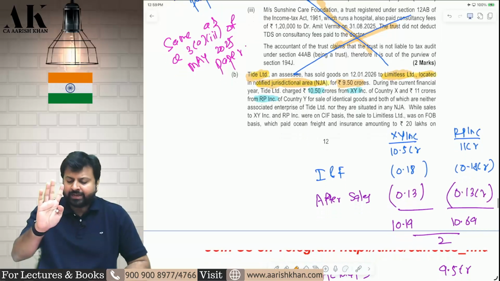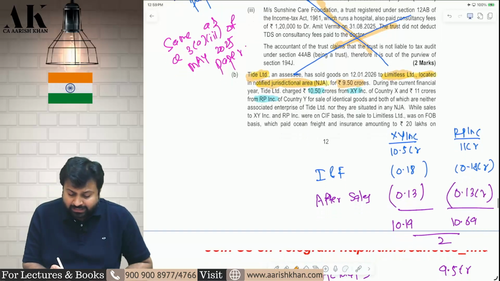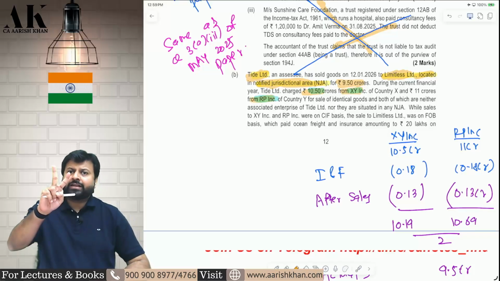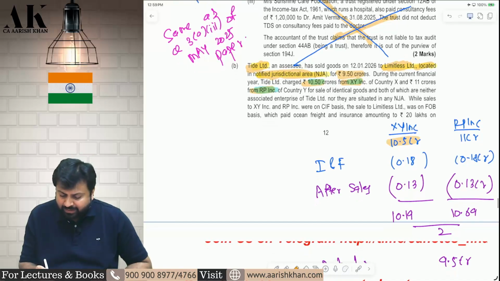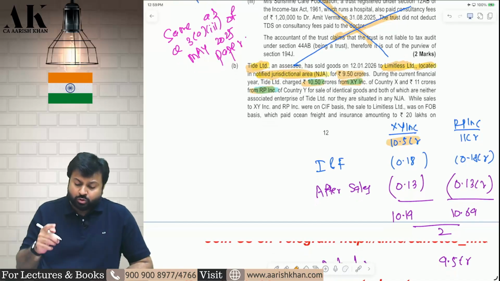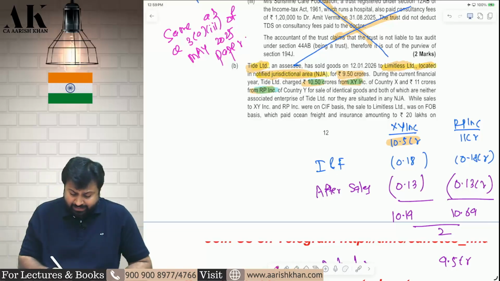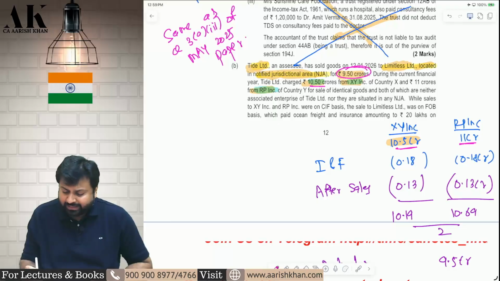Now in the market, we are getting two comparables. To others, we are selling for 10.5 crore to XYINC and 11 crore to RPINC. So we are getting two comparables. See, to Limitless Limited we are selling at what price? At 9.5 crore. To others we are selling for 10.5 crore to one company and 11 crore to another company.